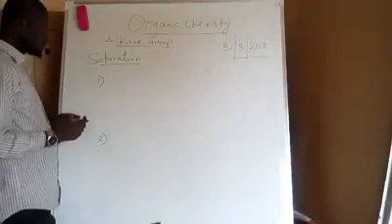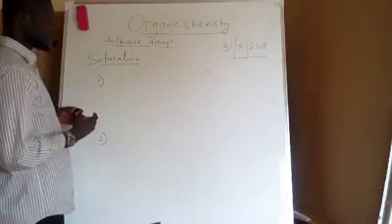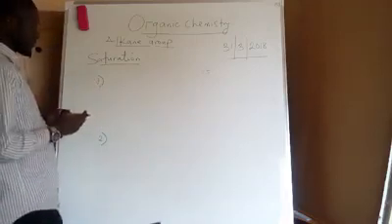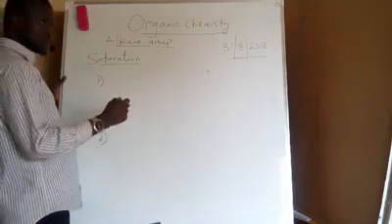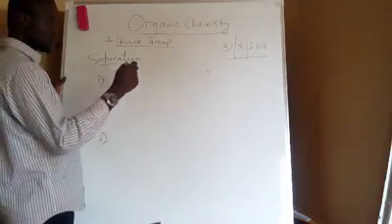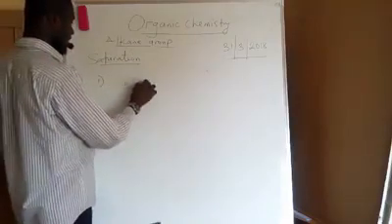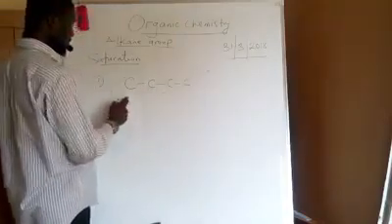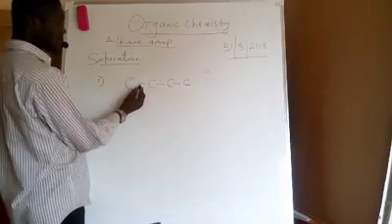Some textbooks or scientists define saturation this way: a compound is said to be saturated if throughout the chain of the compound there is a single bond between one carbon and the next carbon. Meaning if I have a compound that has many carbons, it is said to be saturated if between each carbon and the next carbon there is a single bond.